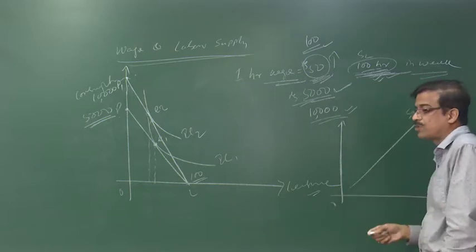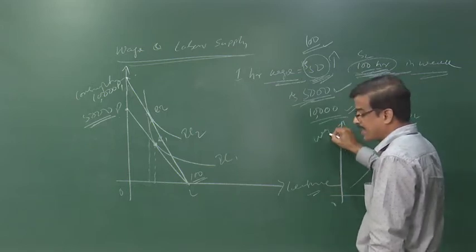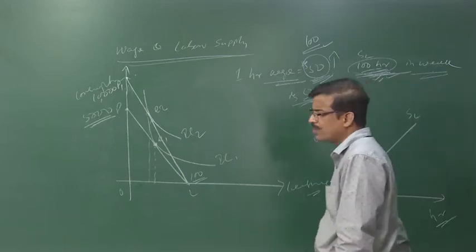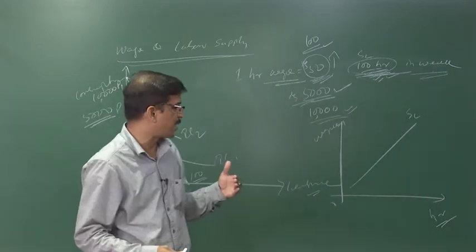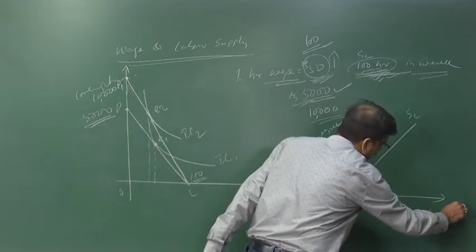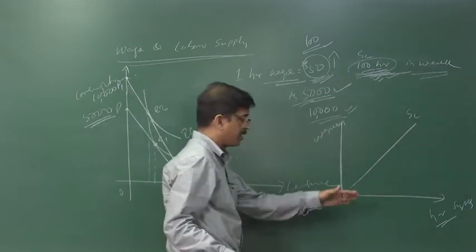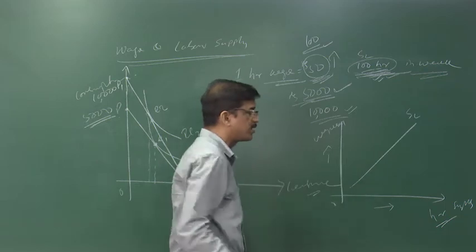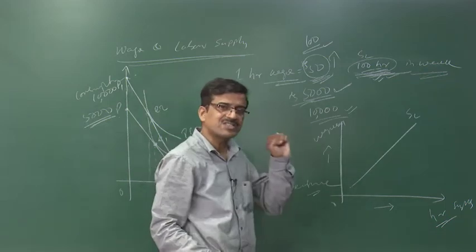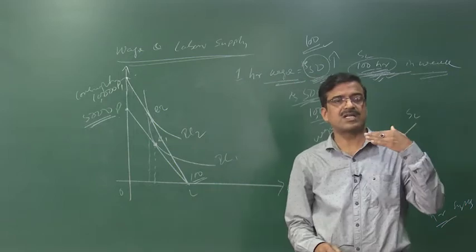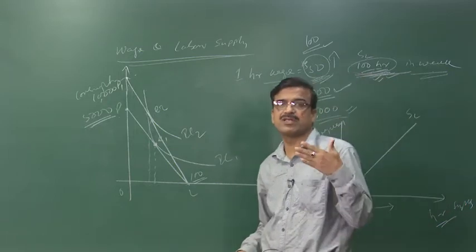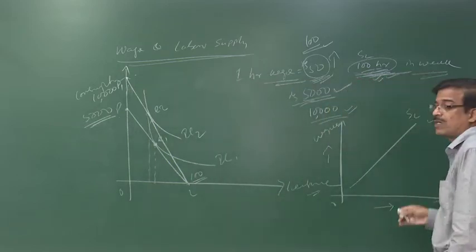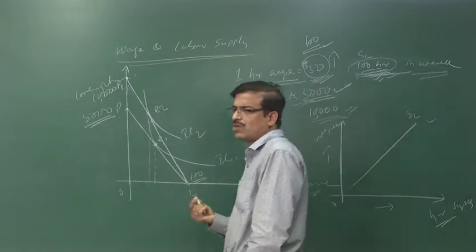This is the supply curve, an upward sloping curve, and here we take into account the wage rate and the number of hours he will work for consumption purposes, that is, the labor supply. The labor supply increases, the number of working hours increases, when the wage rate increases. He sacrifices leisure and does more work, and the more work he does, the more income he earns. Therefore we find an upward sloping supply curve, but this does not always take place.